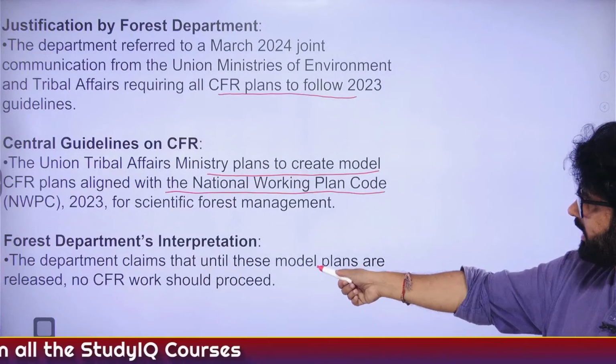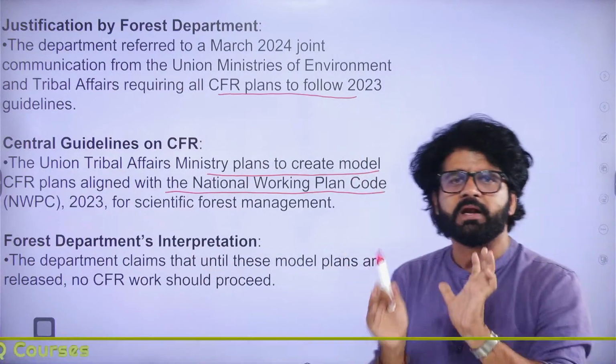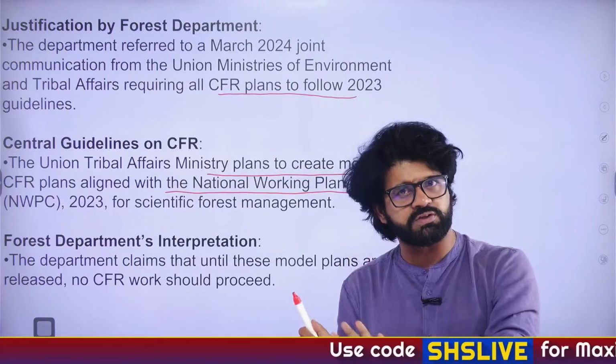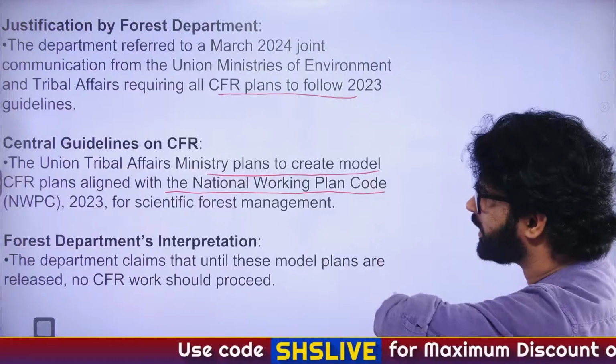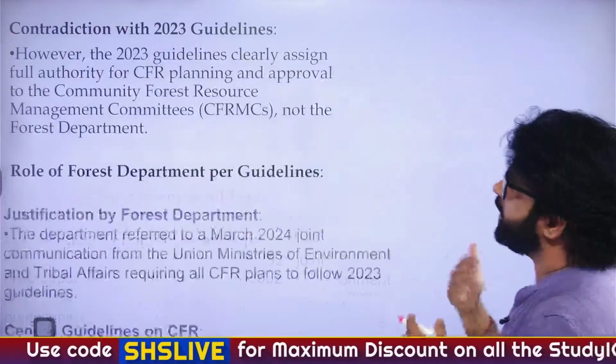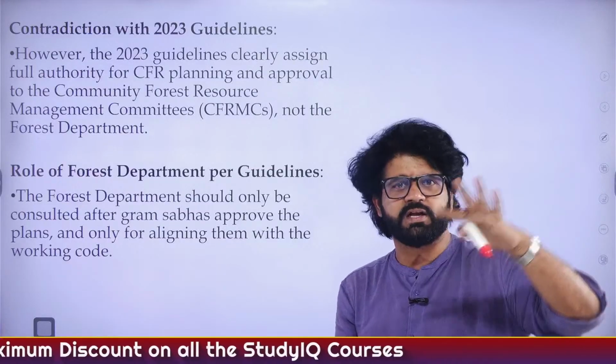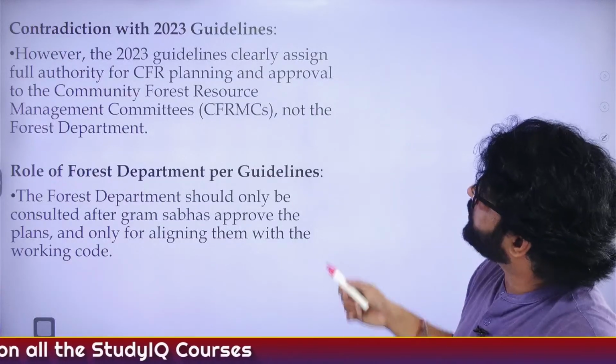Now, department claims that until these model plans, so forest department in a way is trying to stop these NGOs from interfering in the CFR affairs of Chhattisgarh. That is what this whole article is talking about. State government is not understanding why this whole thing is happening, because both the ruling party at center and state, they are the same. Contradiction with 2023 guidelines.